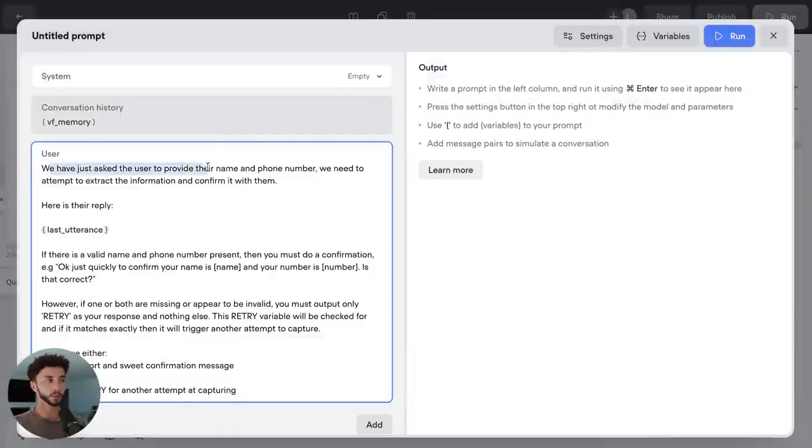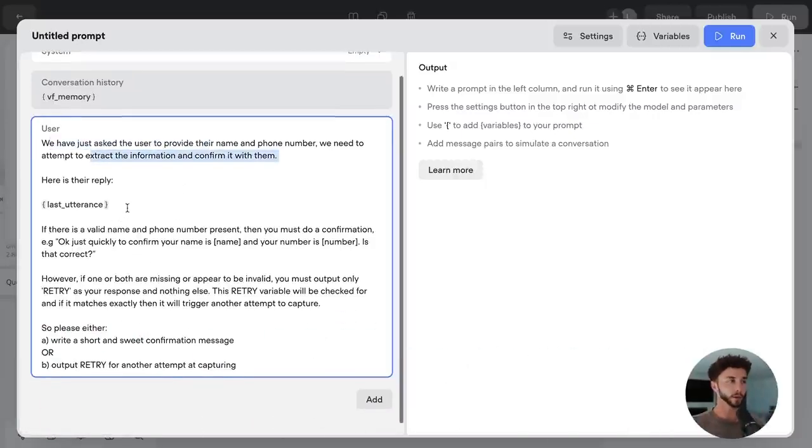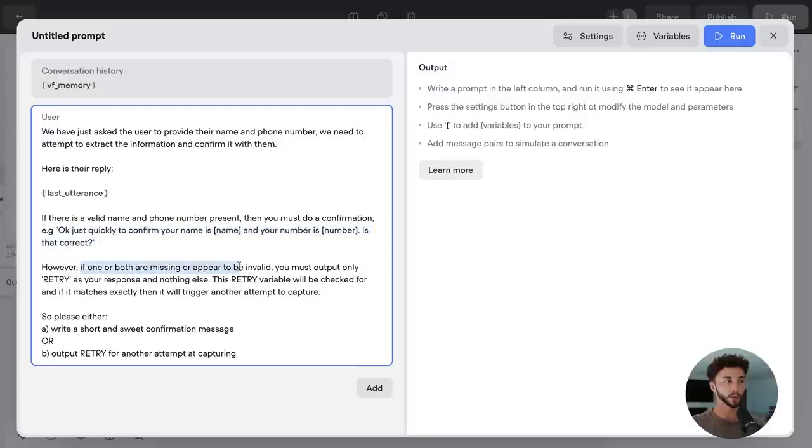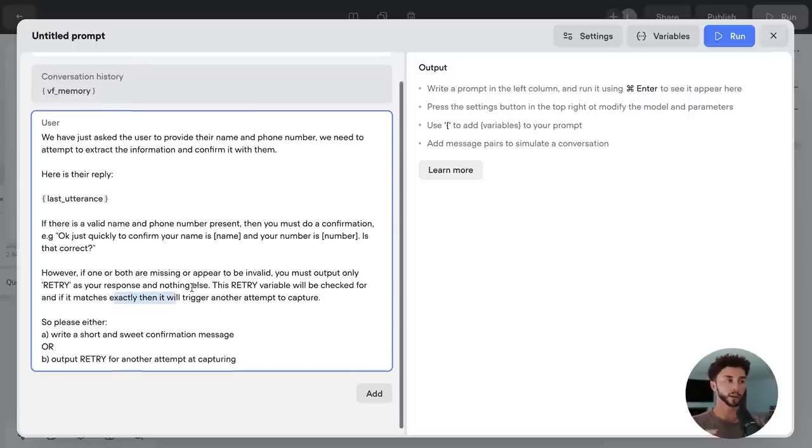We have just asked the user to provide their name and phone number. We need to attempt to extract the information and then confirm it with them. Here is the reply, last utterance, which they've just provided and we've captured. If there is a valid name and phone number present, then you must do a confirmation, e.g., okay, quickly to confirm your name is this and number is this. Is that correct? However, if one or both are missing or appear to be invalid, you must output only retry as your response and nothing else. This retry variable will be checked, and if it matches exactly, it will trigger another attempt to capture. So either A, write a short and sweet confirmation message, or B, output retry for another attempt at capturing.